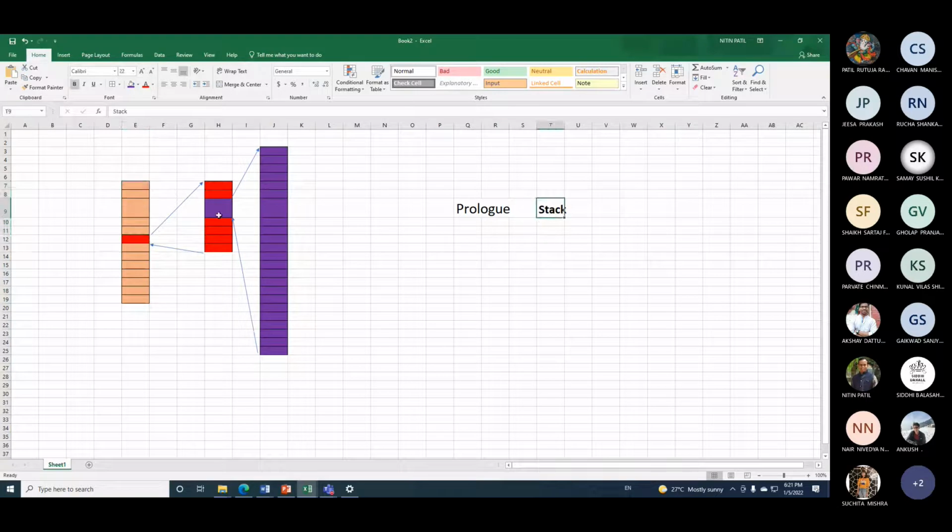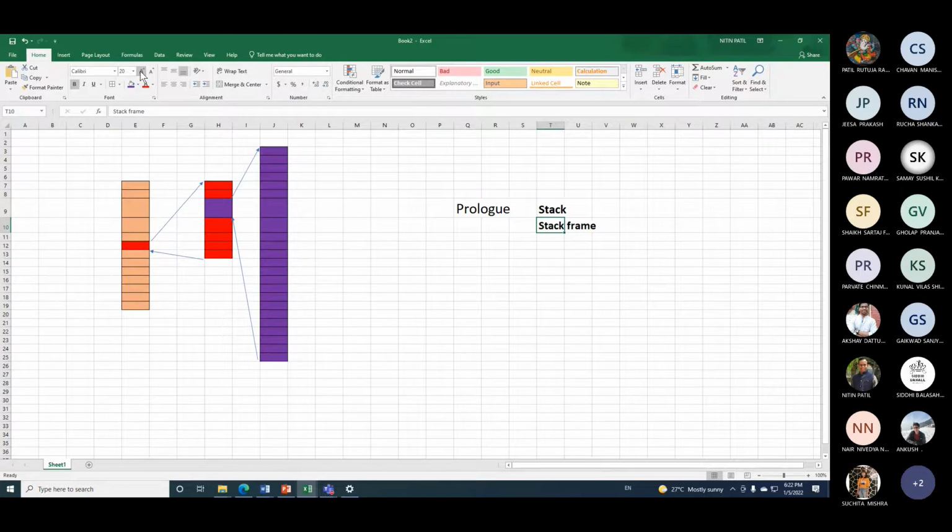Now when this function again has another call, what about this function then? What are the lines that got executed before this call? What is the status of it? So we have to preserve that too. So for each such case, something gets created called a stack frame. Is that fine? Are you with me? Okay. So for every function call, a stack frame is created.